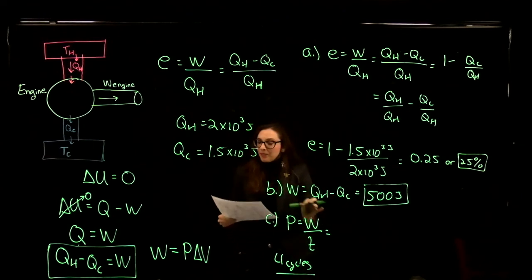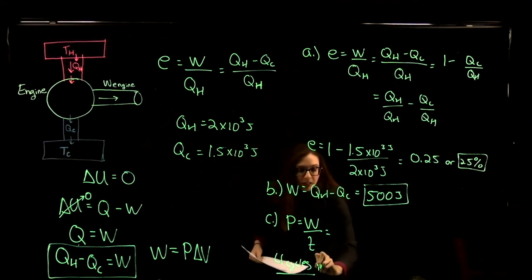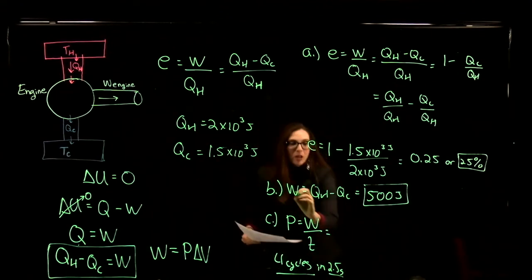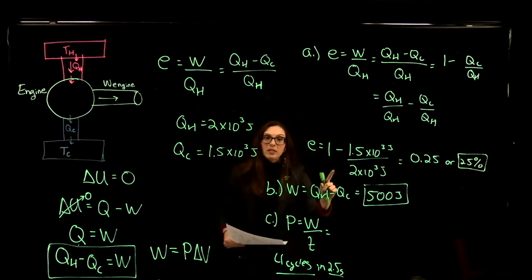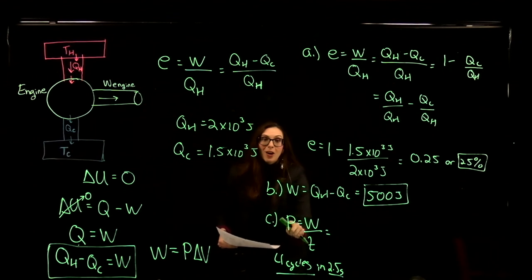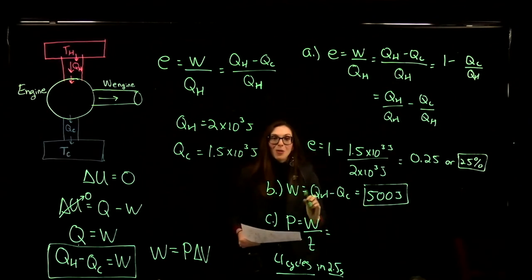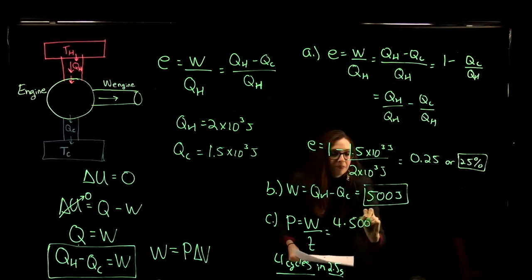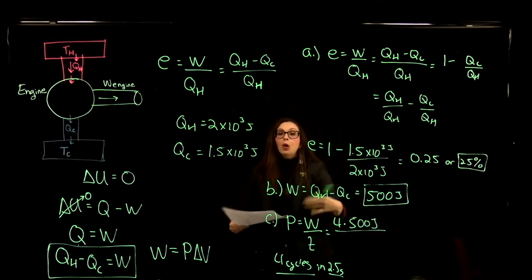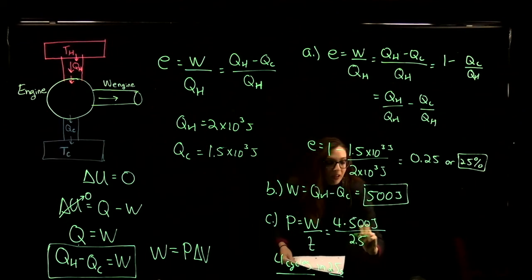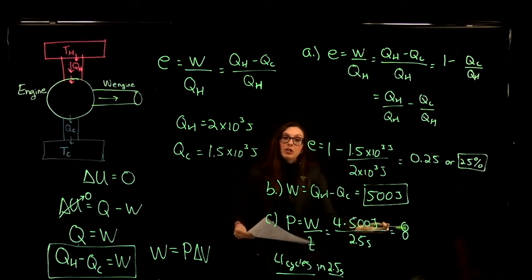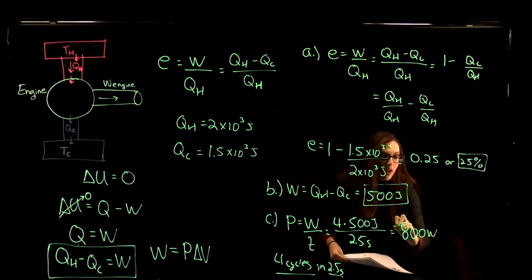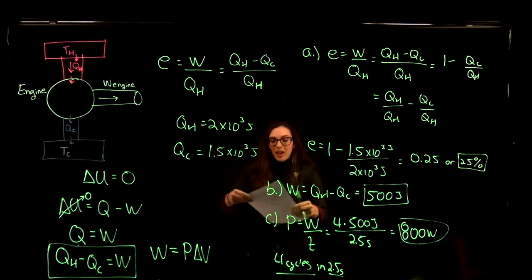Then for part C, how much power does our engine generate if it goes through 4 cycles in 2.5 seconds? So here we found the work that our engine does in one cycle. If we want to find the power that our engine outputs in 4 cycles, we have to take that work and multiply it by 4. So 4 times the work that our engine does in one cycle, divided by the time it takes to go through 4 cycles, which was 2.5 seconds, gives us the power that our engine generates, which is 800 watts, because a joule per second is a watt.